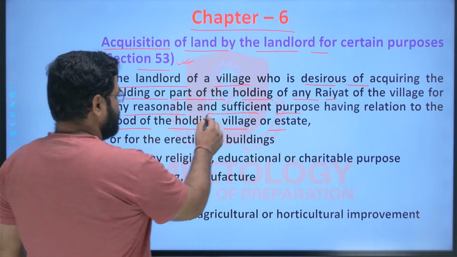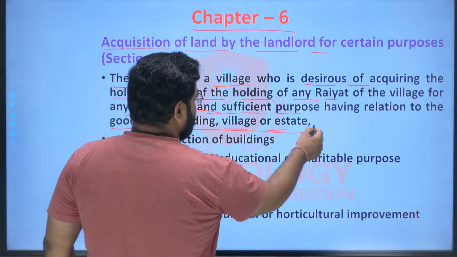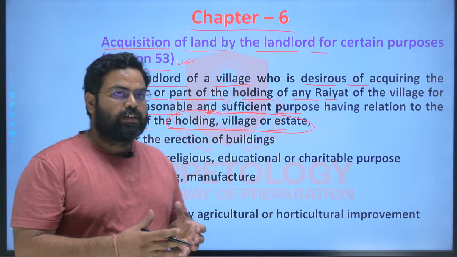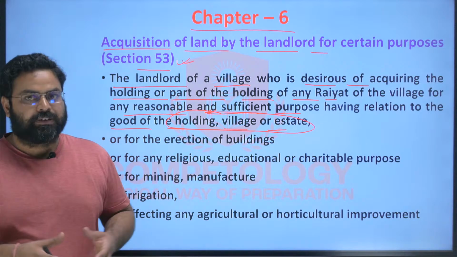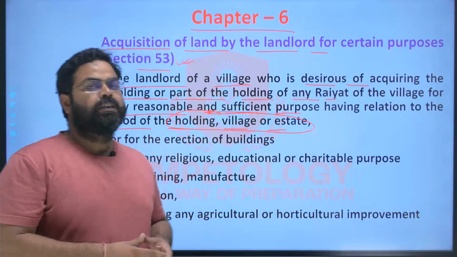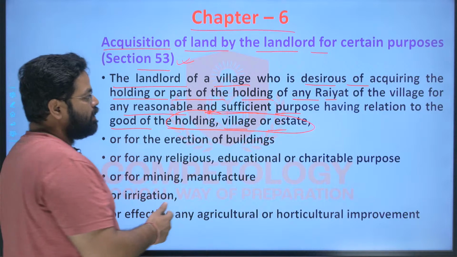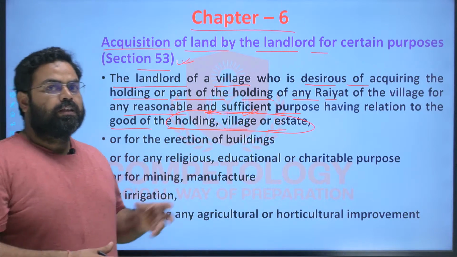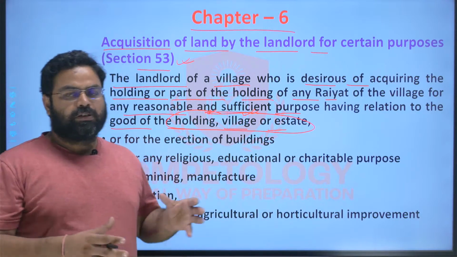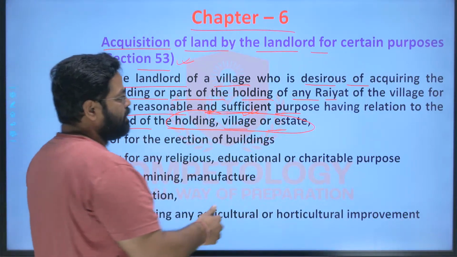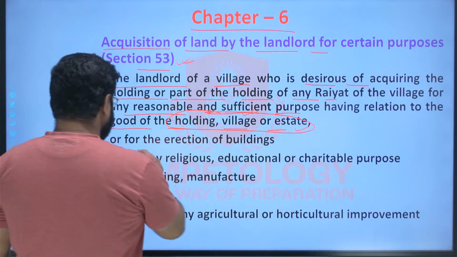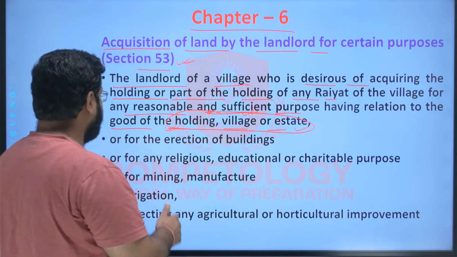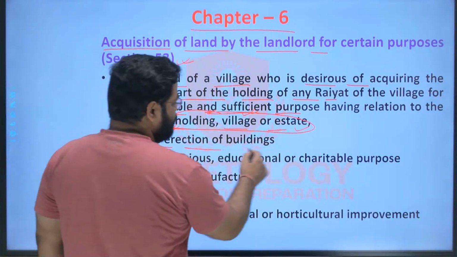The welfare of the people, that is the rayats, and the good of their holding, like the increase in harvest through provisioning of irrigation facilities and other things; the welfare of the village also, like the construction of common use roads and various other community needs, as well as the state. For these purposes he can do the land acquisition, as well as for the erection of buildings.